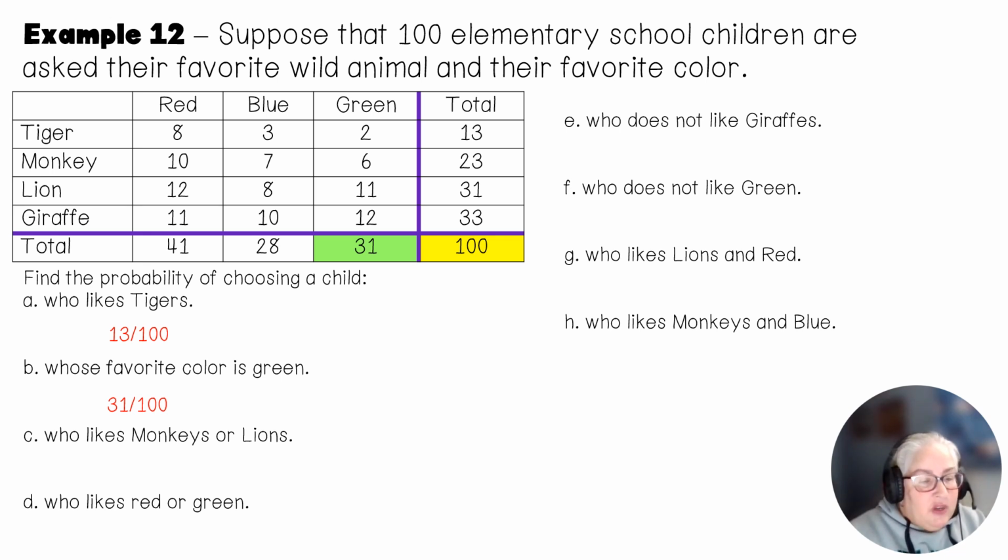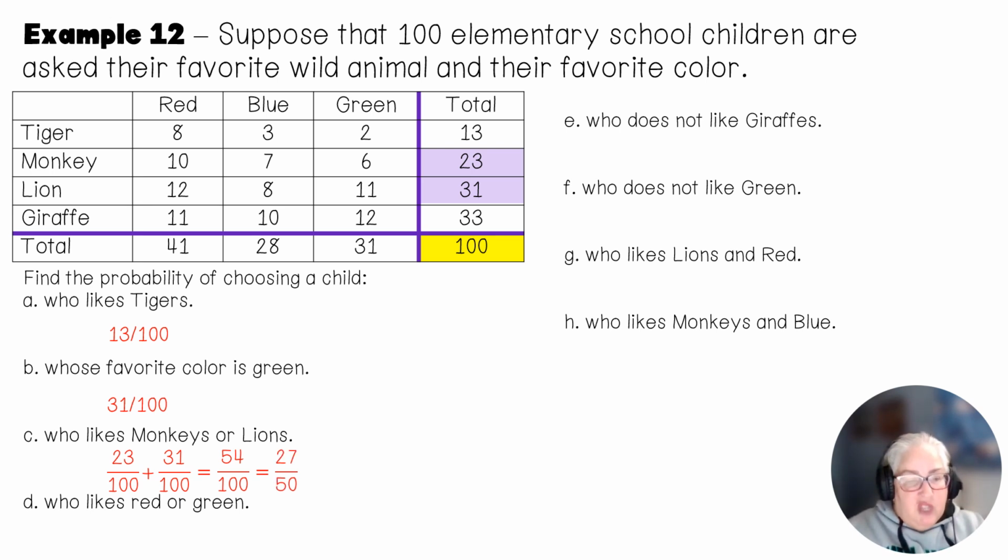Now, I have an or there. But if you notice, the monkeys and the lions are in the same column. They're together. They're the animals. So it can't be a monkey and a lion at the same time. I hope not. So I'm just going to add the monkeys and the lions together. That's going to give me 23 out of 100 plus 31 out of 100, which is 54 out of 100. And again, I can reduce that to 27 over 50.